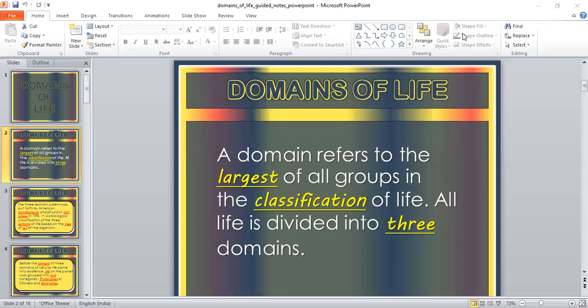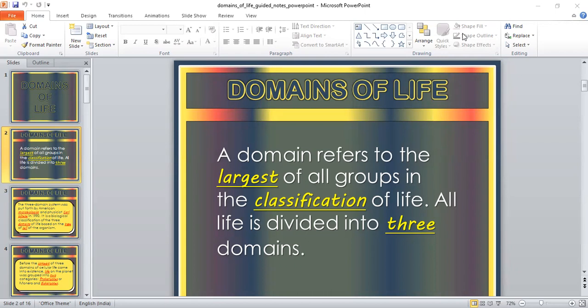Domain is a different thing. Domain is larger than the kingdom. Domain refers to the largest of all groups in the classification system of life. It is the largest group. All life is divided into three domains. What are the three domains?